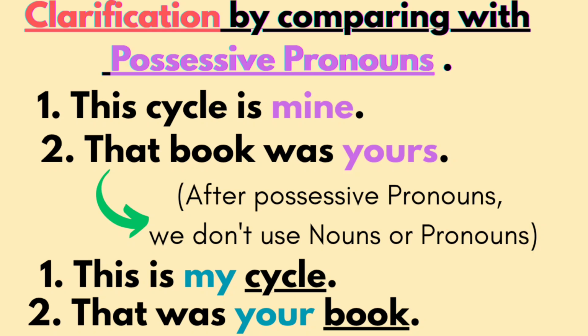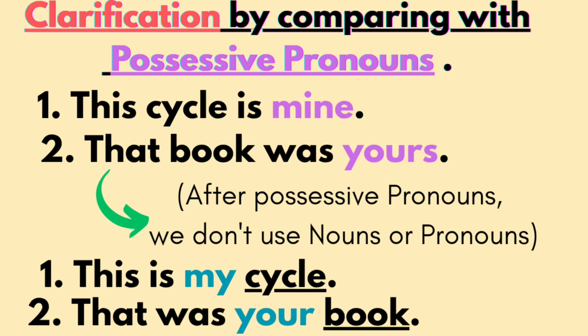Here in this sentence, yours is a possessive pronoun. After possessive pronouns, we don't use nouns. So look at the last two sentences. This is my cycle. Let's try to compare. This cycle is mine. This is fine because the cycle is mine. I have bought a cycle and I use it daily.